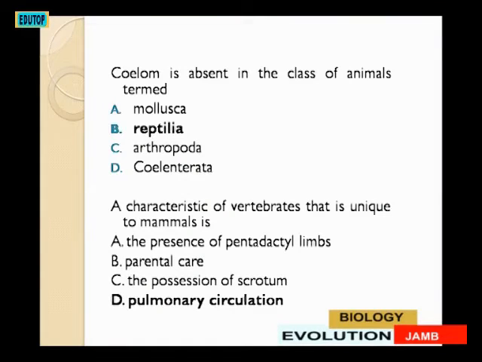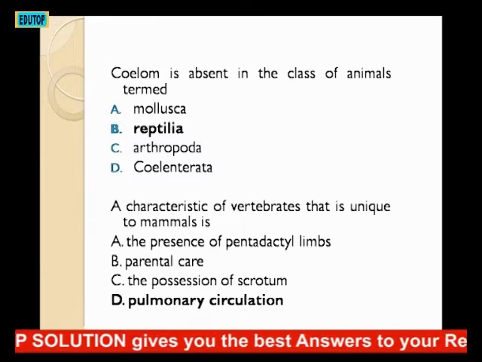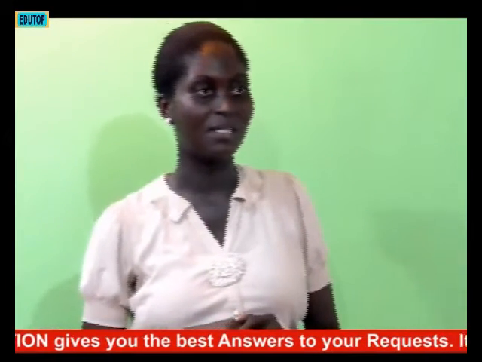The next question. Coelom is absent in the class of animal termed acoelomate, that is, which animal doesn't have a coelom? A. Mollusca, B. Reptilia, C. Arthropoda, D. Coelenterata. Reptiles don't have coelom. So the answer is B, Reptilia.